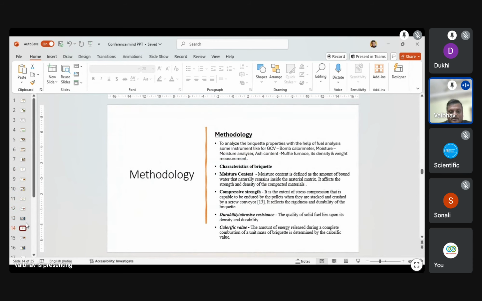This is the methodology. I have analyzed some composition parameters and characteristics for briquette properties with the help of fuel analysis. We have a bomb calorimeter, moisture analyzer, ash content analysis with a muffle furnace, and density measurement. These are the instruments we have used for the analysis. Characteristics of briquettes such as moisture content, strength, durability, and calorific value I have measured with the help of these instruments.